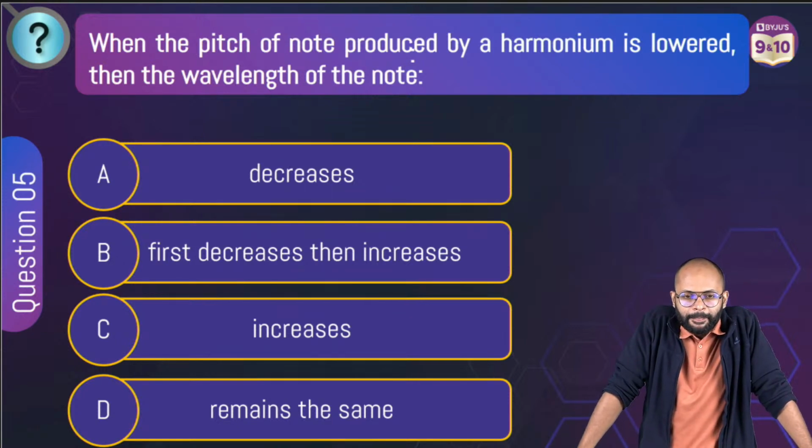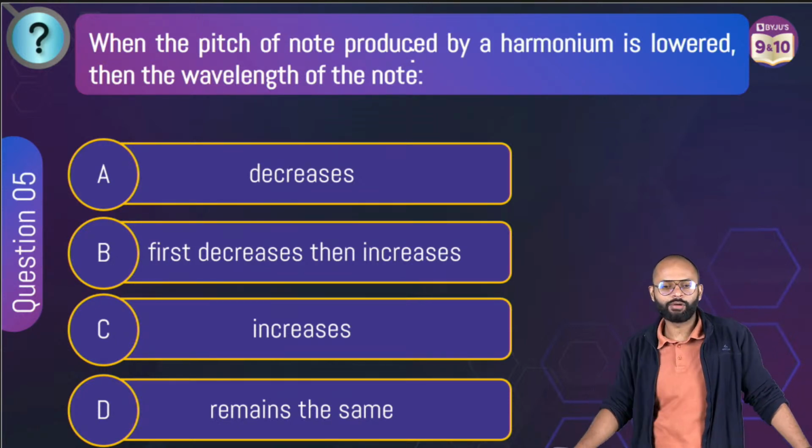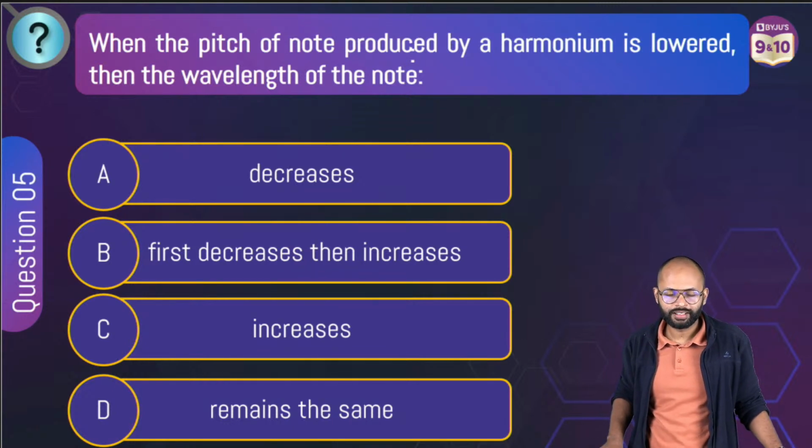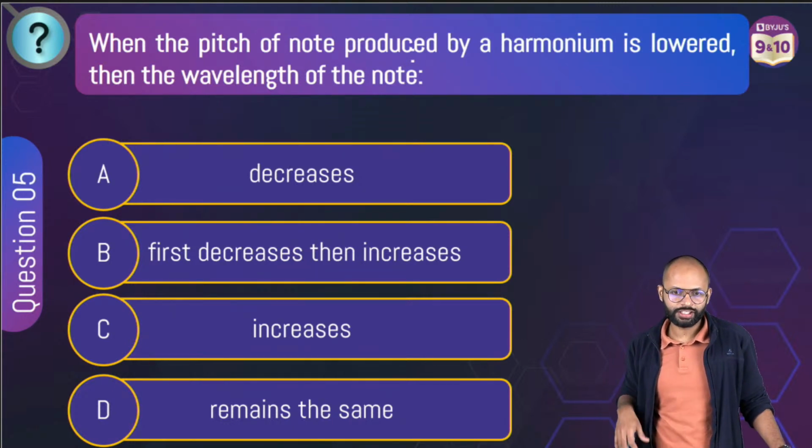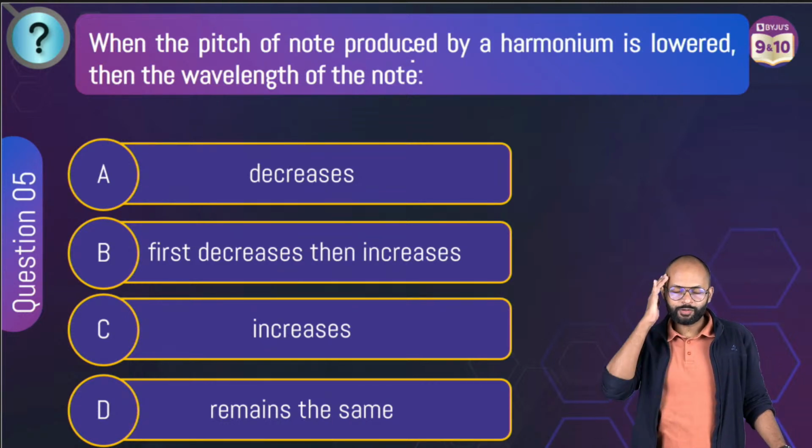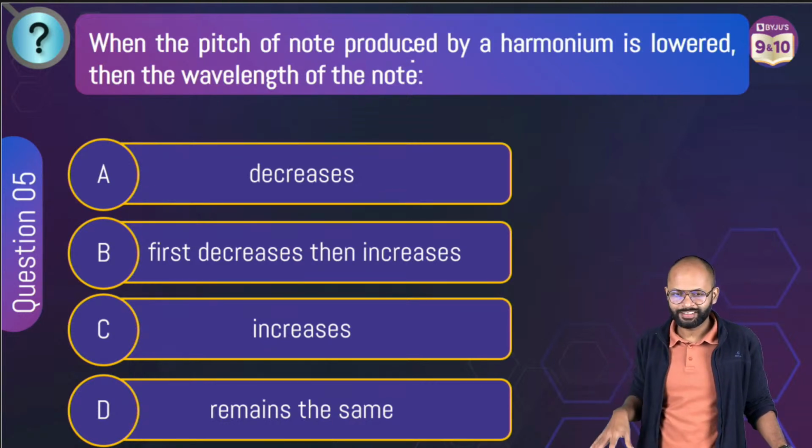Come on, give me the answer. Everybody is able to visualize the wave, right? How will it look?